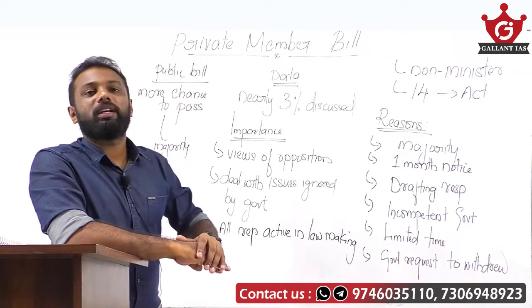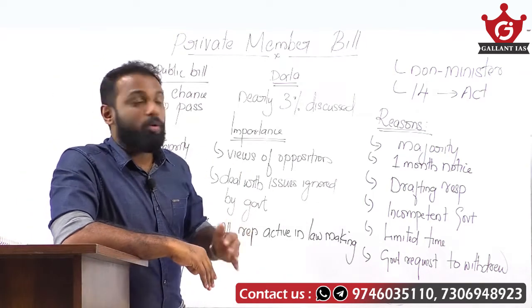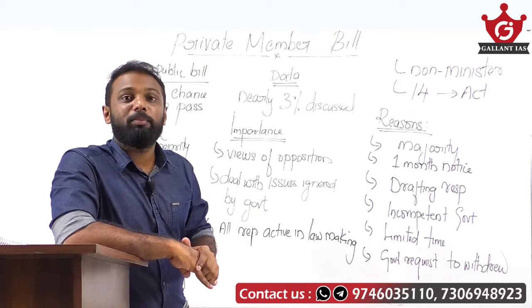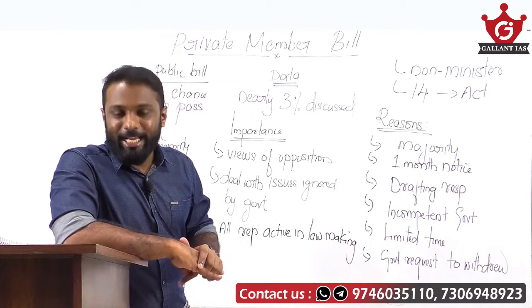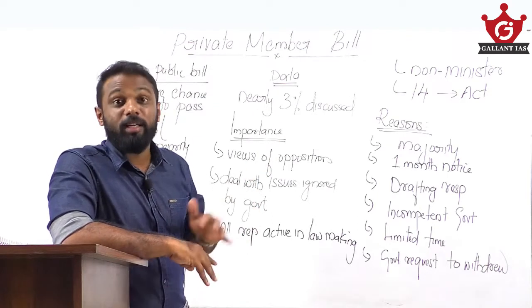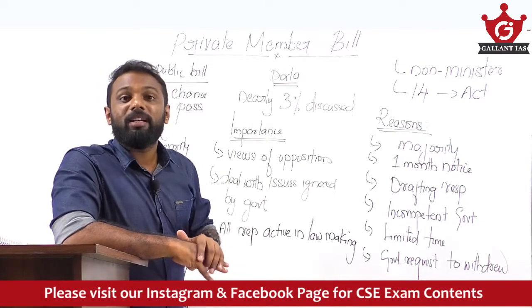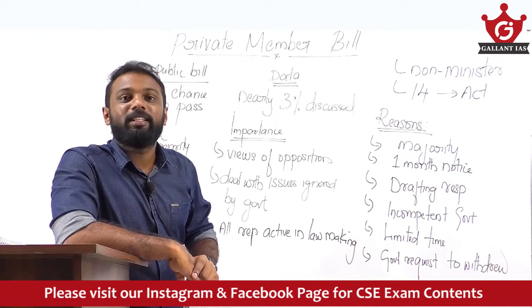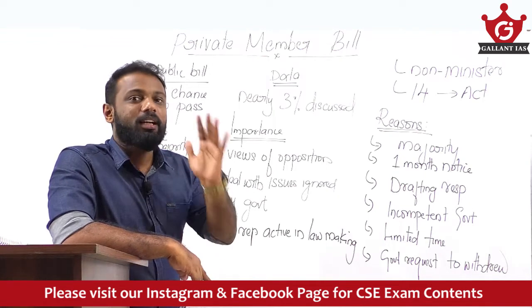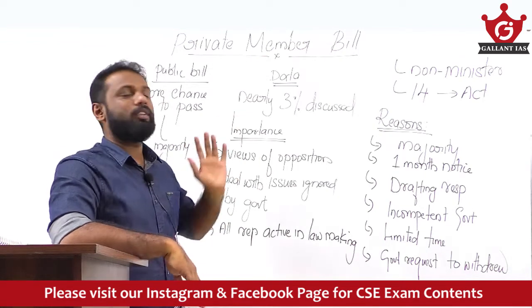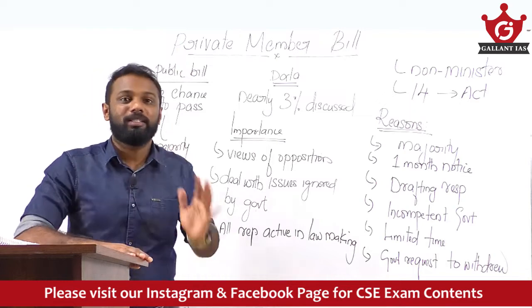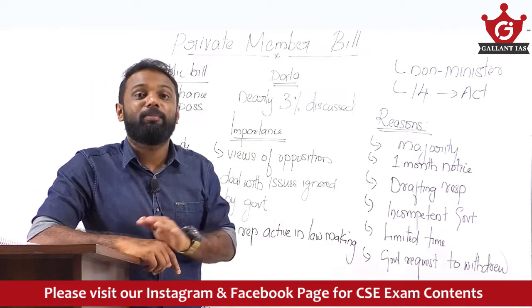There are many issues regarding private member bills. As of now, only 14 bills introduced by private members have become an act. So in this largest democratic country, only 14 private member bills were passed by the parliament and got the presidential assent. There are some issues behind that. So now here we are going to analyze all those reasons for the low passage of private member bills.